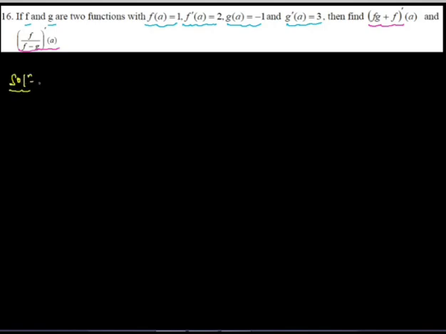So the question is, find (f times g plus f)' at a, and (f over f minus g)' at a.